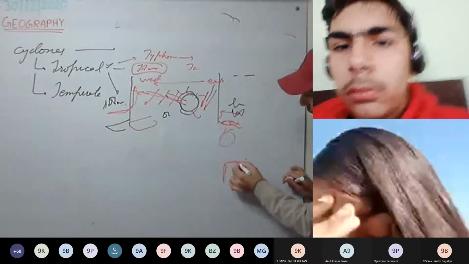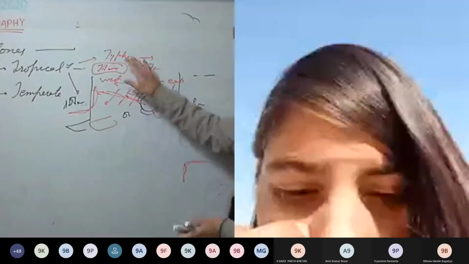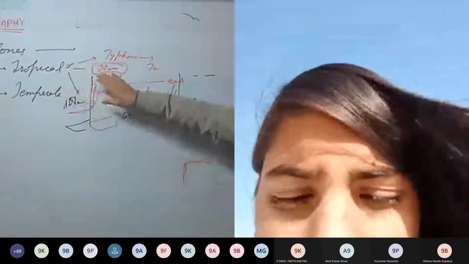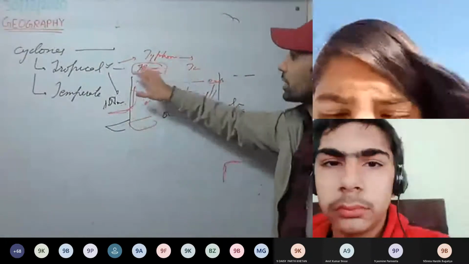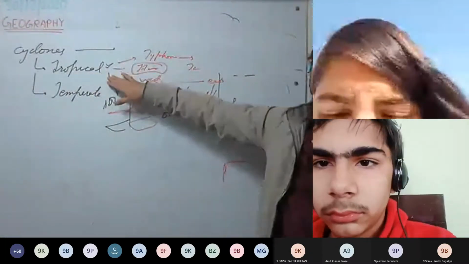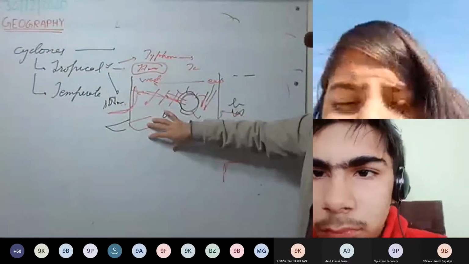In Australia, they are called willy willies. So hurricanes, typhoons, tornadoes, willy willies, whirlwinds are nothing but different names of tropical cyclones, depending on the locations where they usually form.